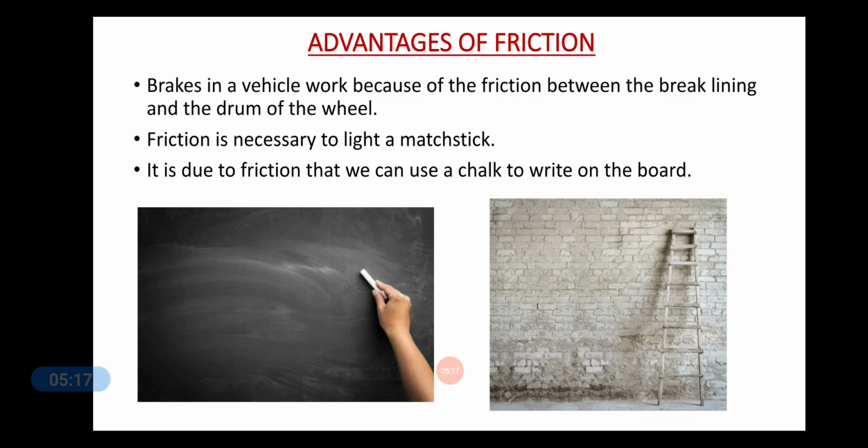It is due to friction that we can use a chalk to write on the board. Yes, since the board is rough and the chalk we are holding is also rough, we are able to write on the board. Now think of this condition that both the surfaces are smooth. Your board is smooth and the chalk is smooth. Will you be able to write anything on the board? No, there would be no mark seen on the board. So these are all the advantages of friction.